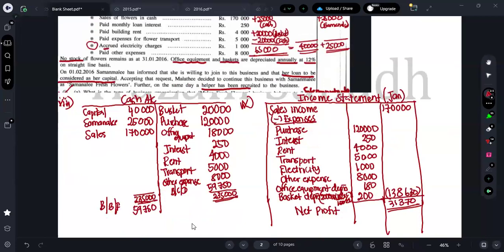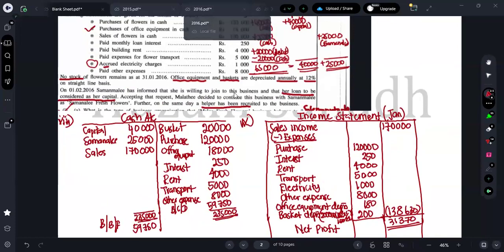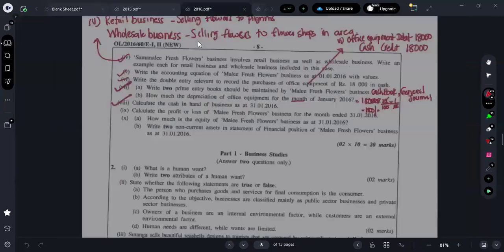But purchases will come, right? Why? Purchase is an expense. Remember, purchase is an expense. So we will be taking that. If you all want, you can just take a screenshot of it. I hope you all took it. So next one is what, guys?